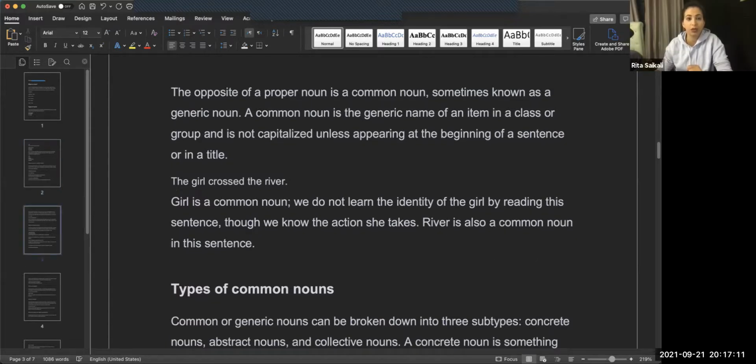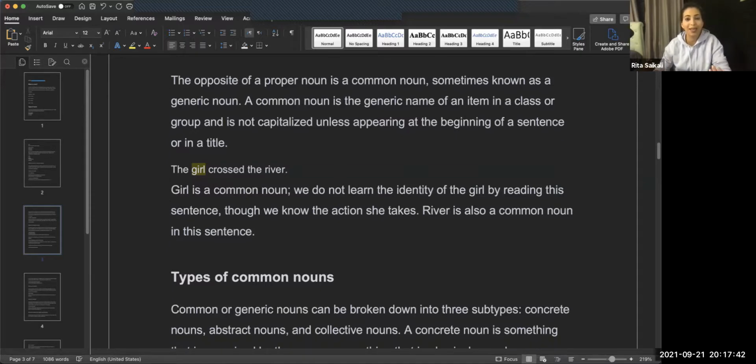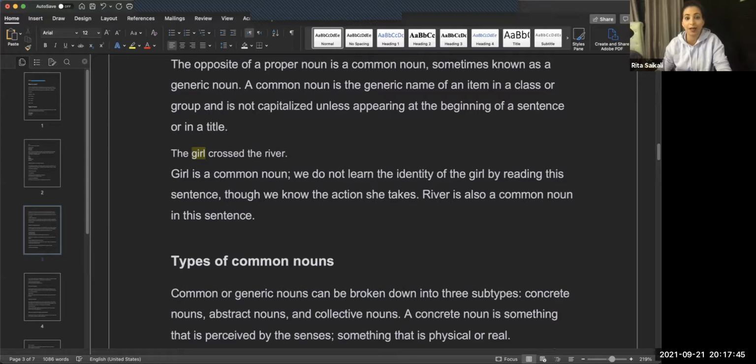Well, here, girl is the noun. It's a common noun, because it's general. We don't know which girl. We know which girl here because it's saying the girl. But if you are talking to someone and you're aware that this is the right girl, you can say the girl and you'd know who it is. But in general, girl is a very common thing. 50% of the population is girls. So it's a common noun, and we see that it's not capitalized.